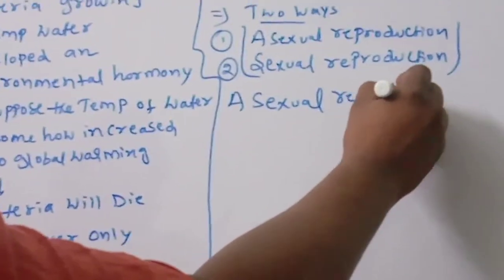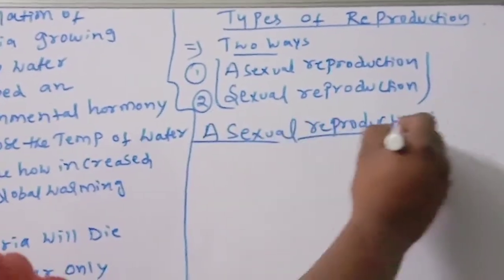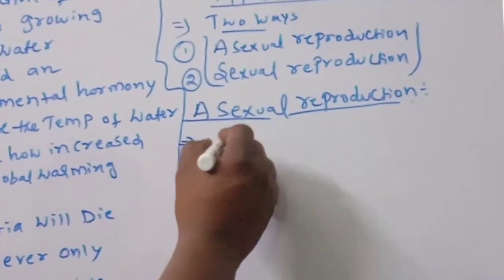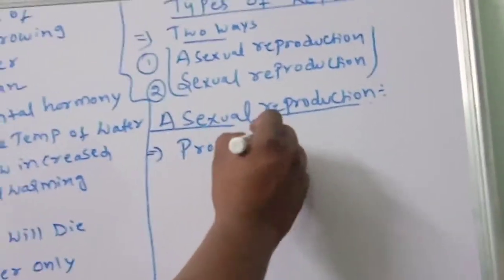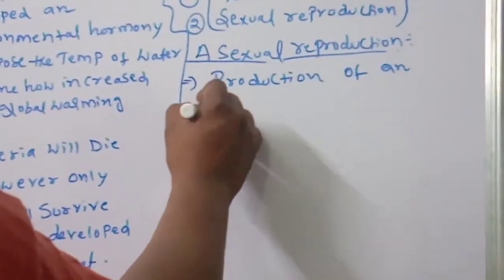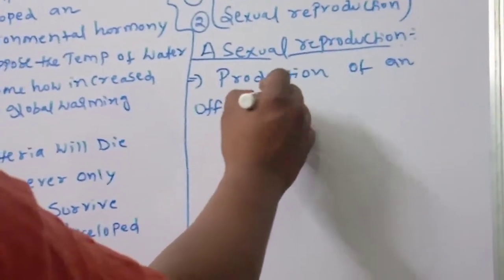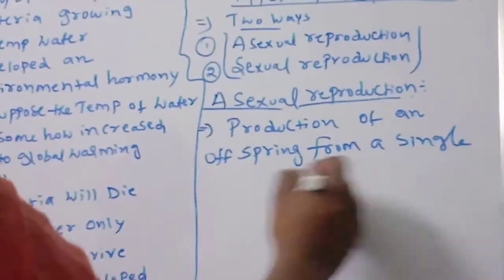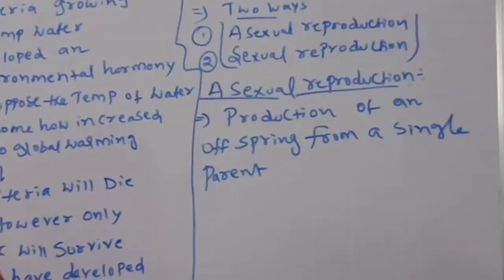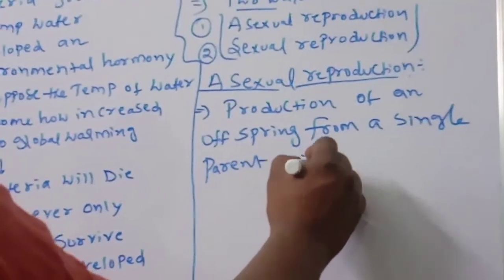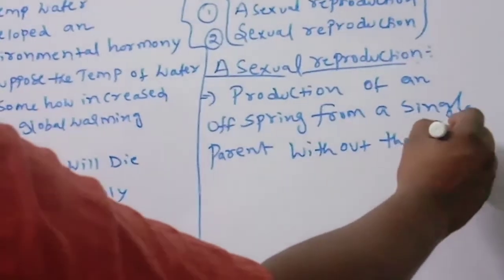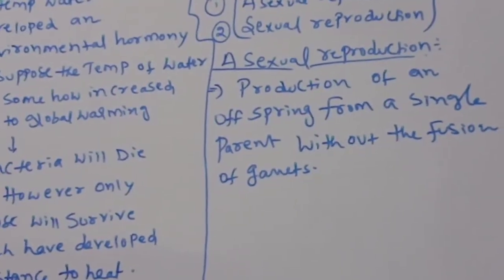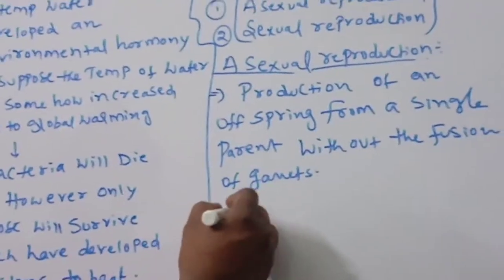Asexual reproduction involves the production of an offspring from a single parent, without the fusion of gametes.